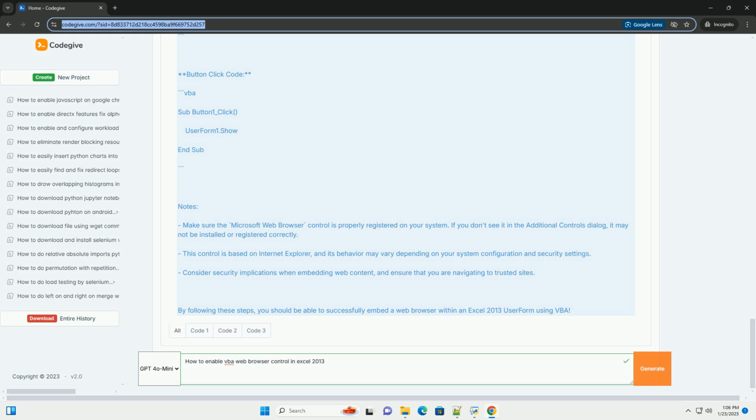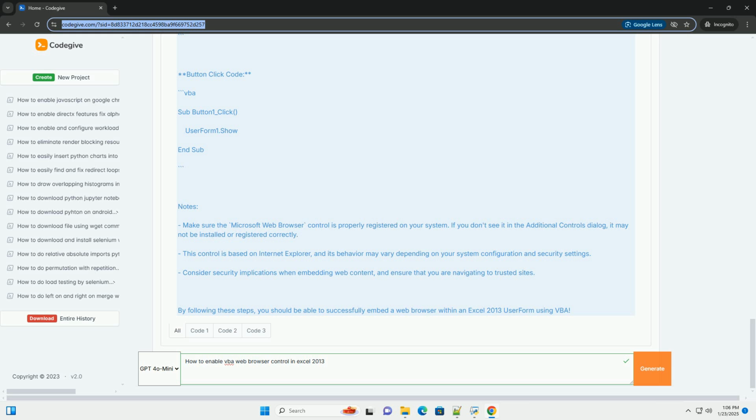Step 5. Show the user form. To display the user form, you need a way to trigger it. You can add a button on a worksheet that opens the user form. 1. Go back to the Excel interface. 2. On the Developer tab, click Insert and choose a button, Form Control. 3. Draw the button on the worksheet. 4. When prompted to assign a macro, click New. In the code window that opens, enter the following code.